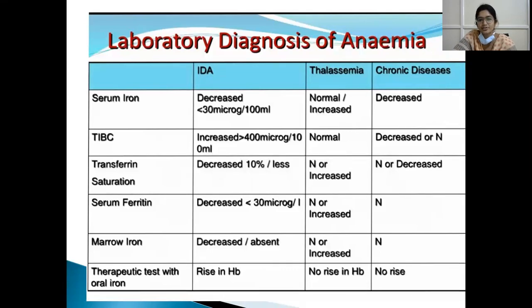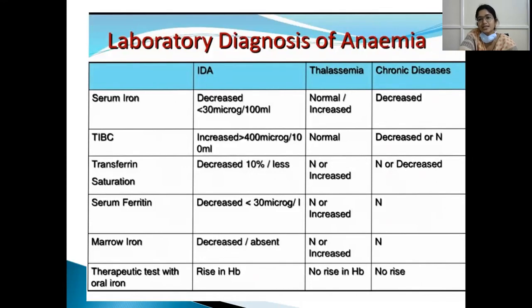Transferrin is usually 35 to 50% saturated. Transferrin saturation usually increases in sickle cell disorders because of heavy iron load, but here only TIBC, the capacity, is increased, and because of less iron, transferrin saturation is also low.